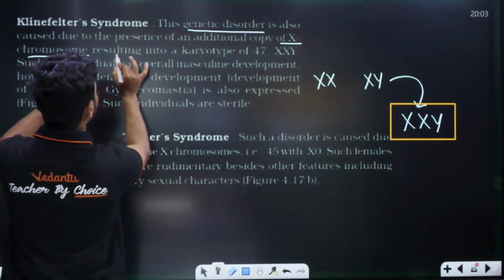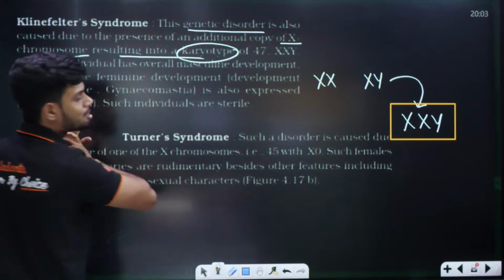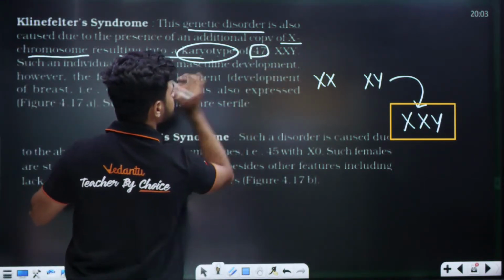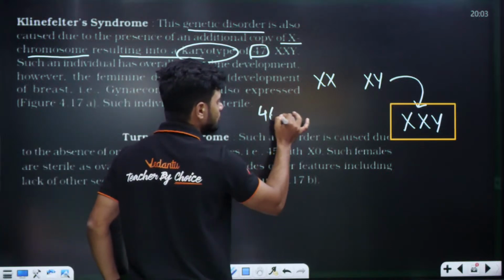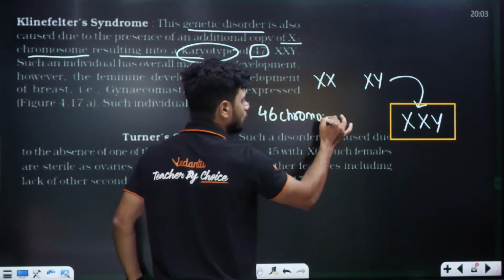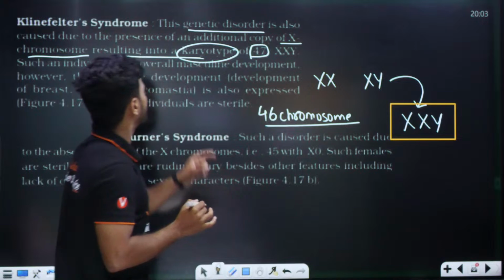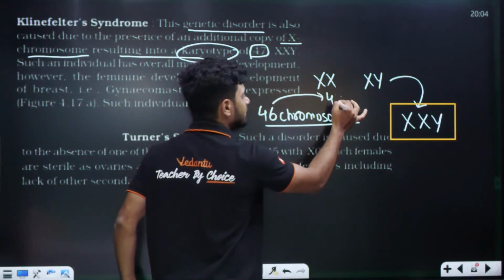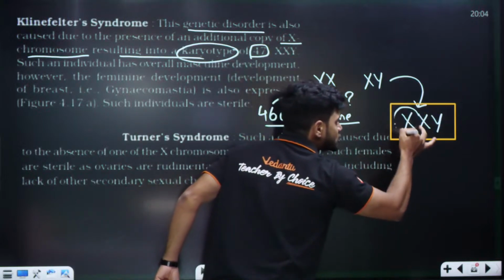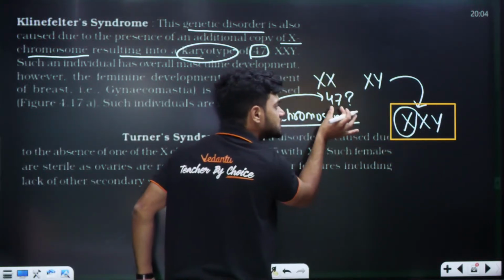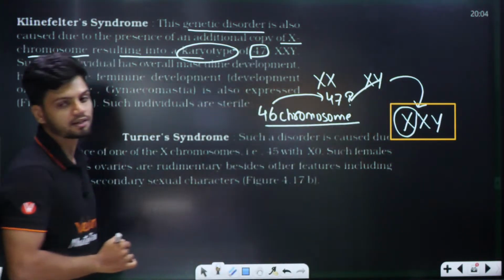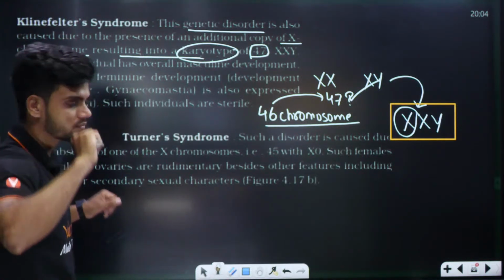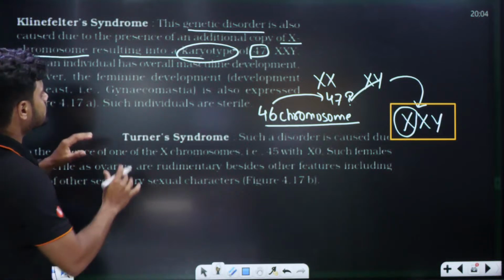Can you see it? The karyotype ಅಂದ್ರೆ ಏನು? ಕ್ರೋಮೋಸೋಮ್ ನ ಮ್ಯಾಪ್ ತೋರಿಸೋದು ಒಂದು ಮ್ಯಾಪ್ ಅಲ್ಲಿ of 47 chromosome. See, usually we have 46 chromosomes ತಾನೆ. Humans have 46 chromosome, but in the case of Klinefelter syndrome, it will become 47. Why? Because of this extra X. Because of this extra X, it is 47 right now. Understood?